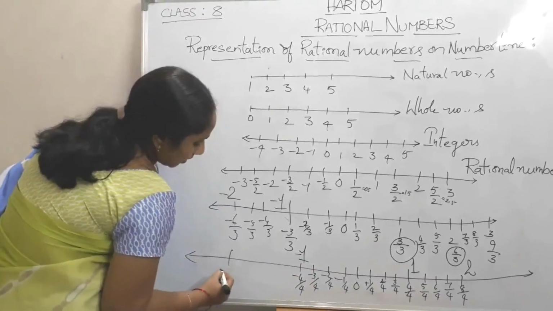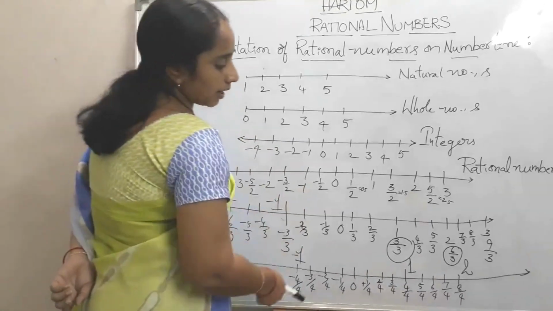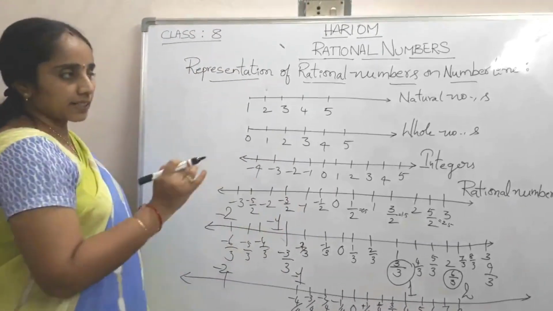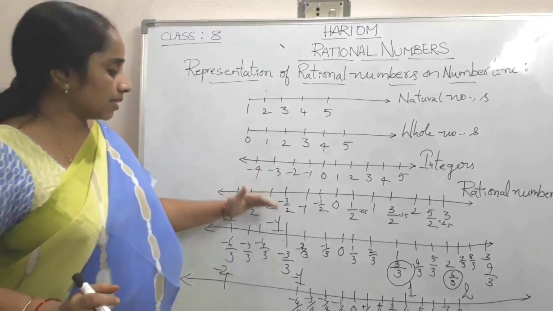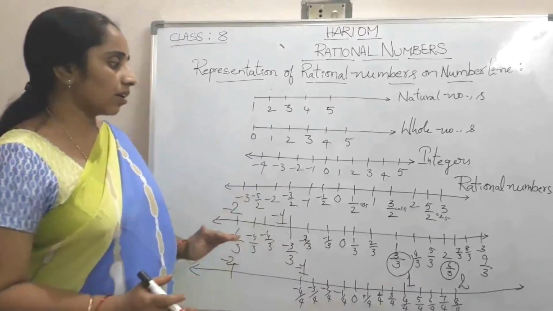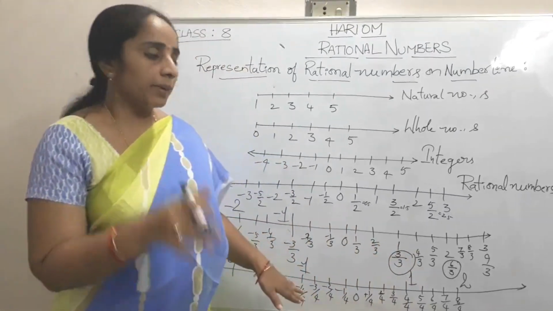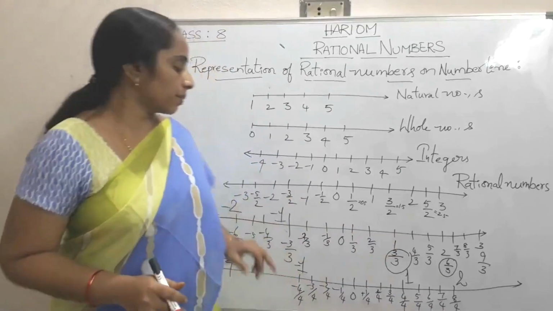So likewise we can extend the rational numbers number line on both sides. By these three lines we can conclude that there are infinitely many rational numbers between two rational numbers.